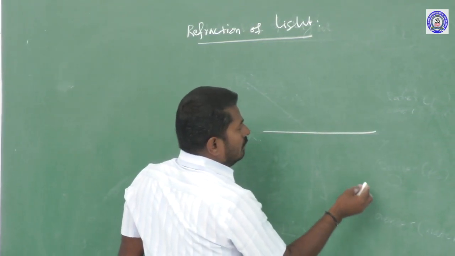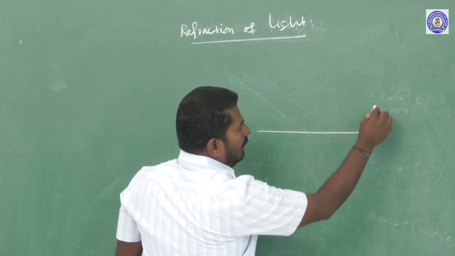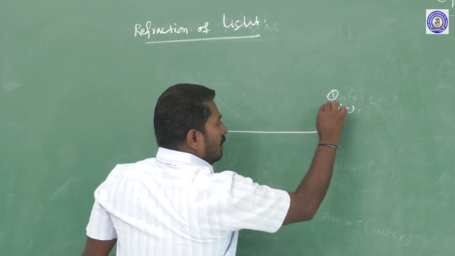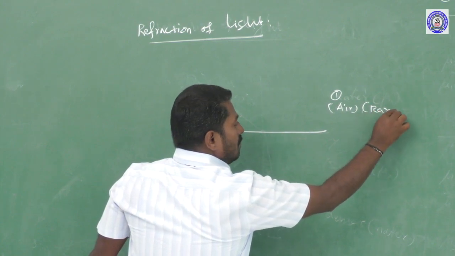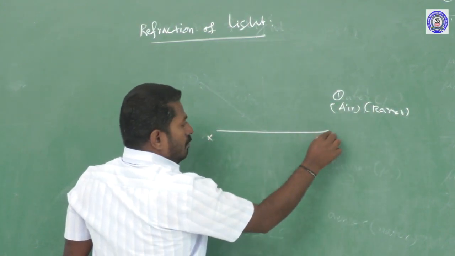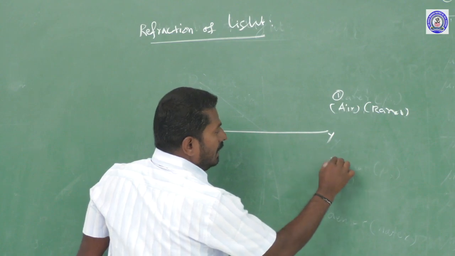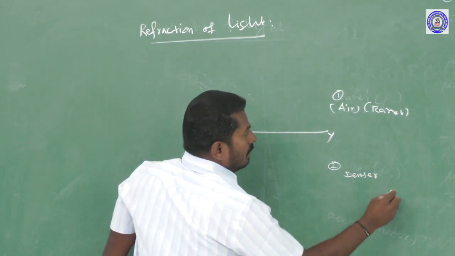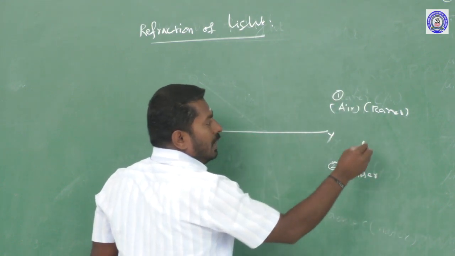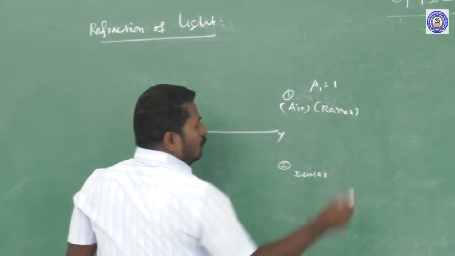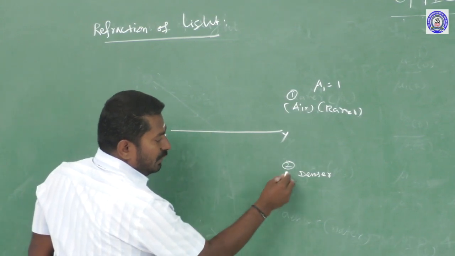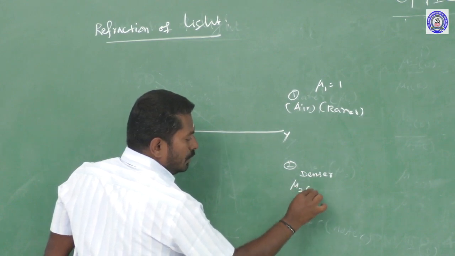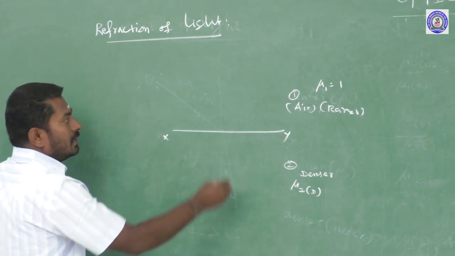Let me assume there are two different transparent media. The first medium is air, a rarer medium. Below the XY surface is the second medium, a denser medium. The refractive index of our medium, mu1, is equal to 1. Then below the XY surface is the second medium, the denser medium, with refractive index mu2.